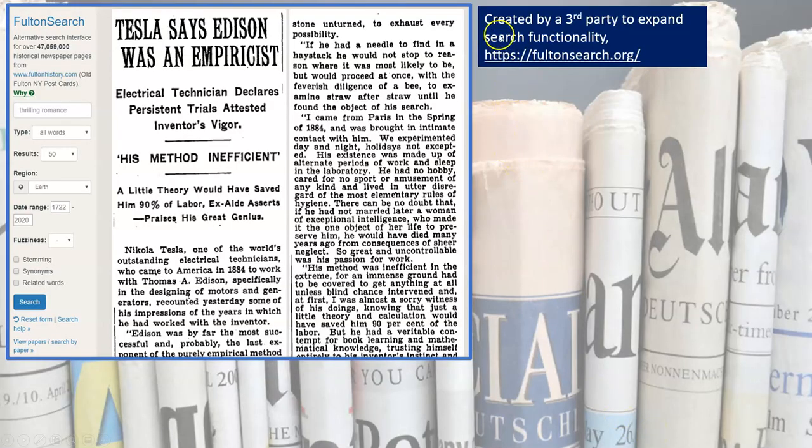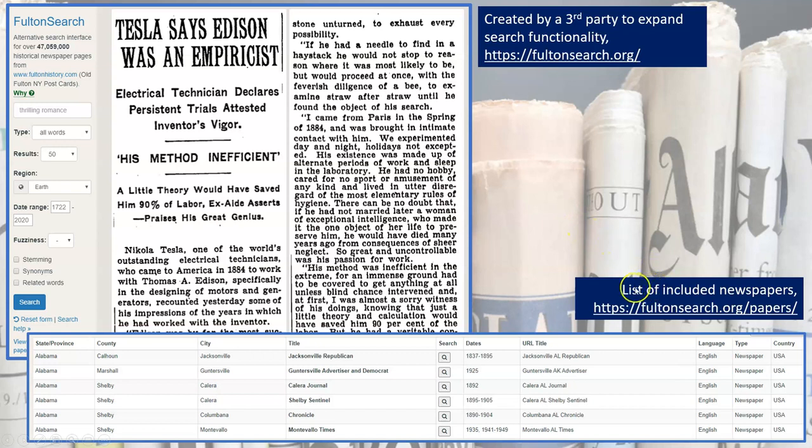But other people might prefer to go to this third-party website, fultonsearch.org, that's been created, because the search features are probably a bit closer to what you've become used to. And I also want to emphasize that it includes a list of included newspapers, and these literally are around the United States and beyond. So where it started out as New York resources, it has expanded and exploded beyond that, and actually has some newspapers from, I think, just about every state, and I think might even be creeping outside of the United States. So definitely check it out.